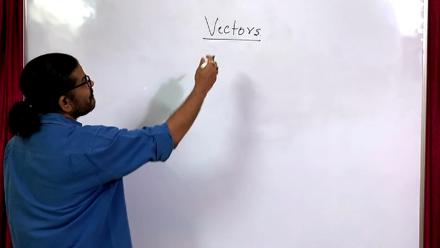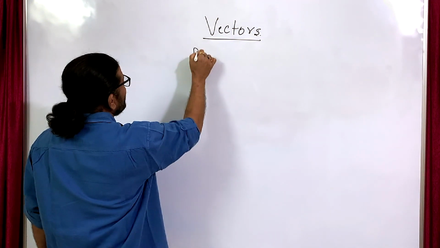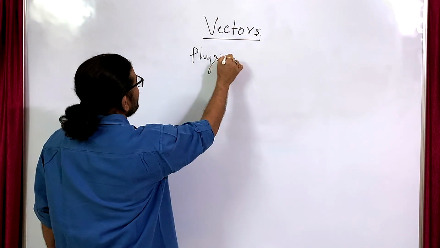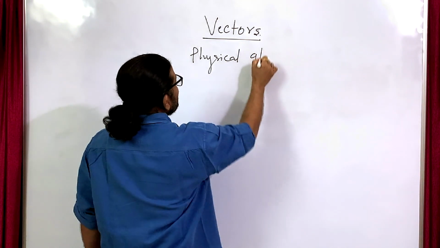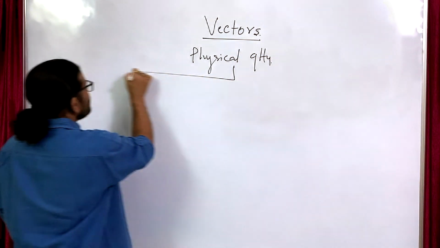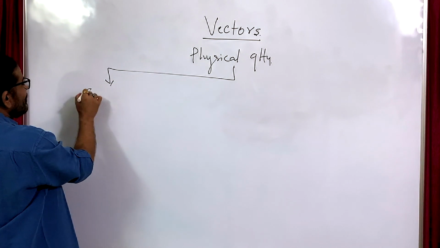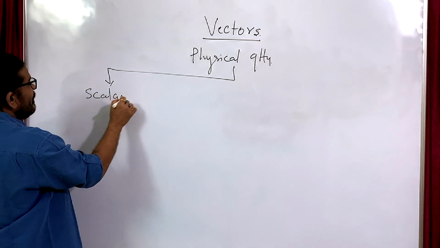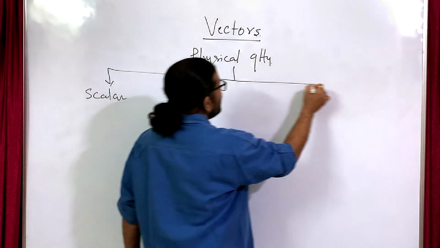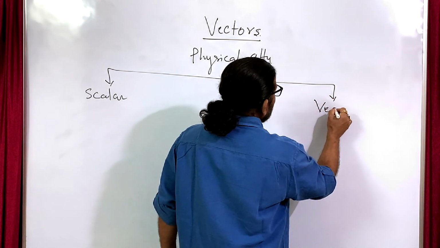So on the basis of direction, physical quantities can be classified into scalar and vector.